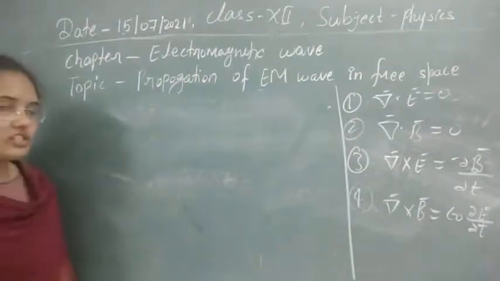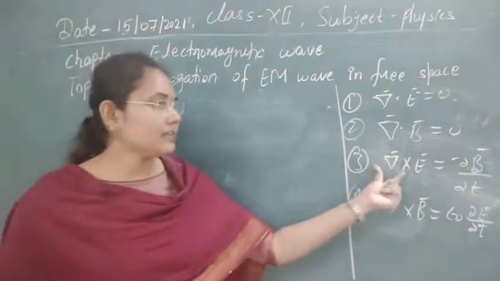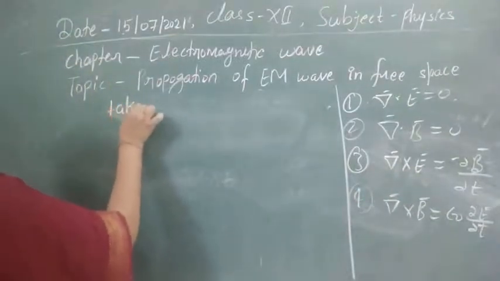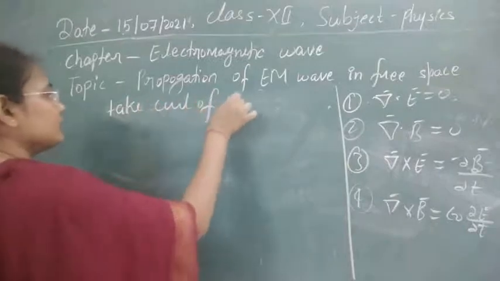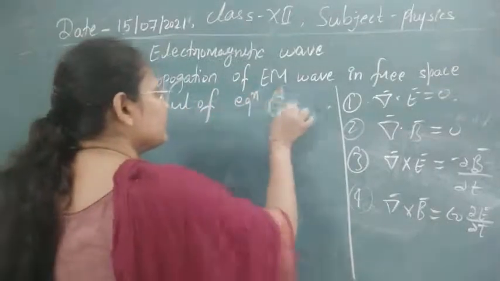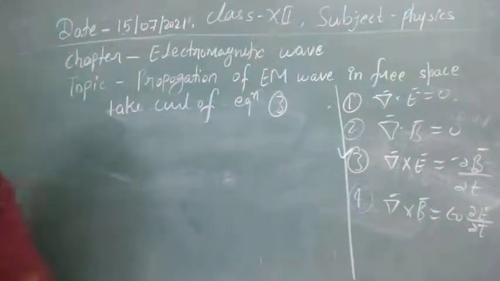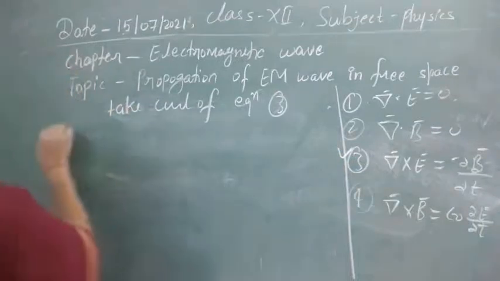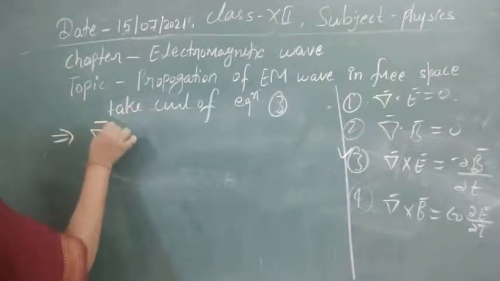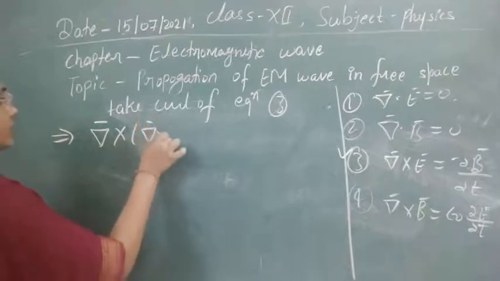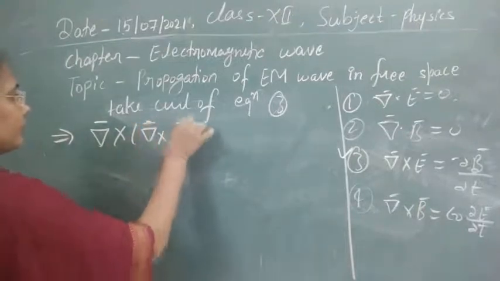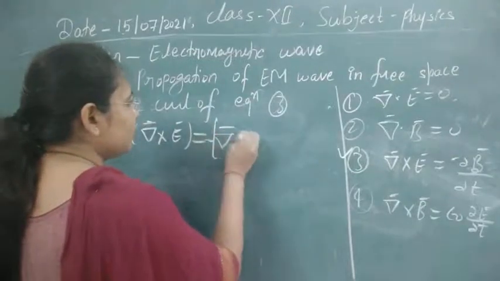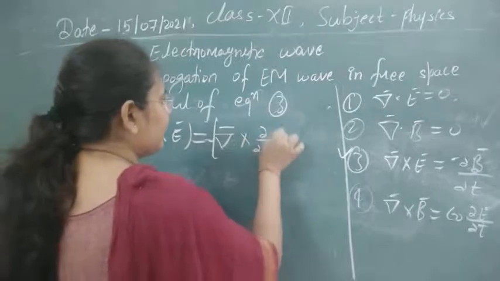Now in these four equations, first of all, what do we have to do? We have to take this third equation. So let's take the curl of equation 3. Curl means we have to take the cross product on both sides of this equation. While taking the cross product, we can write down del cross del cross E. This will be equal to minus del cross derivative T of B from here.